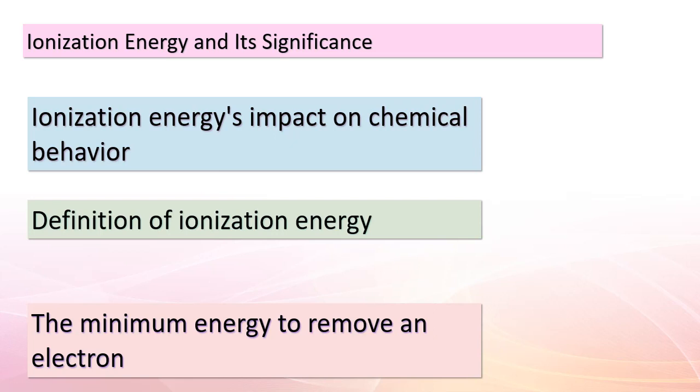Specifically, the first ionization energy, denoted as IE1, represents the energy needed to remove the first electron from a neutral atom. For instance, think about sodium. The first ionization energy for a sodium atom is the energy required for this process: Na becomes Na+ plus e-. As we venture further, you'll realize how crucial ionization energy is in understanding chemical trends and properties.